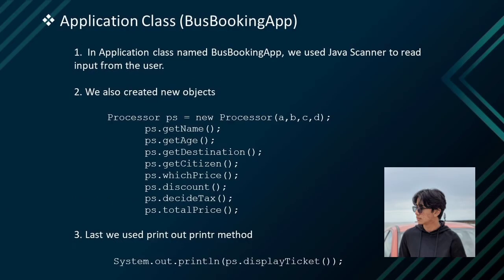Second, the application class, BusBookingApp. In the application class named BusBookingApp, we use Java Scanner to read input from the user. Next, we also create new objects. Lastly, we use the println method.